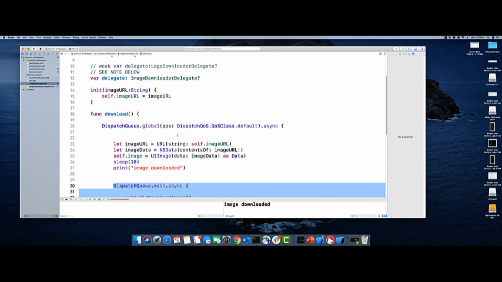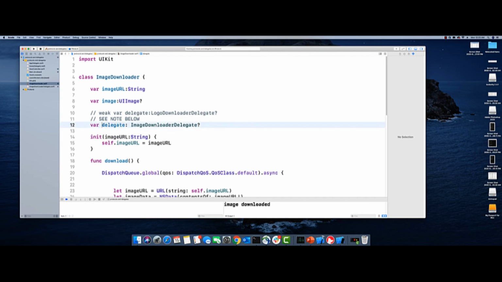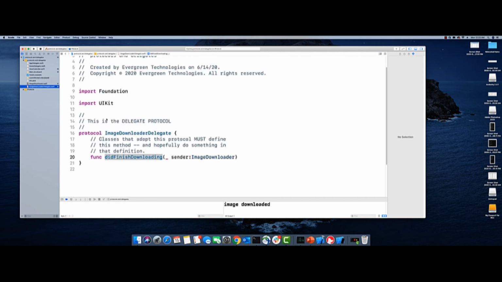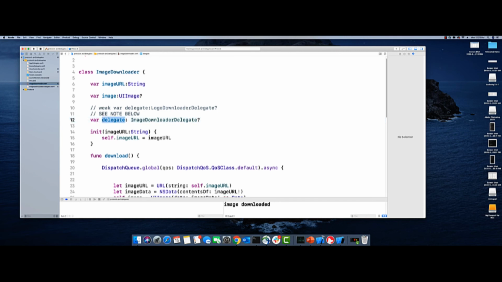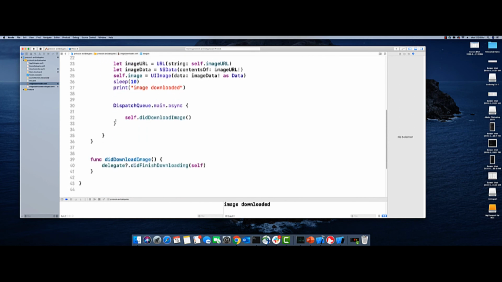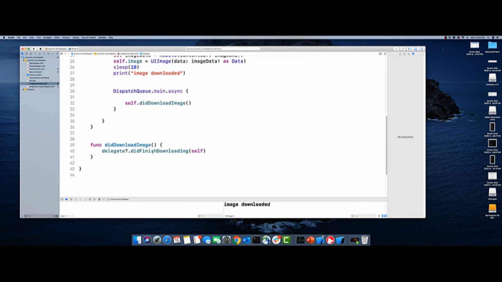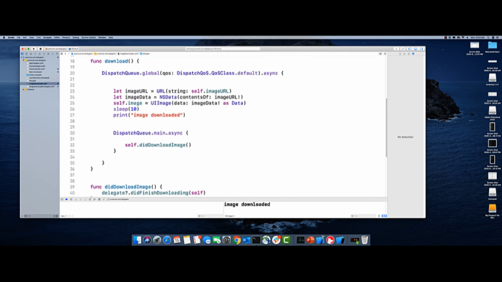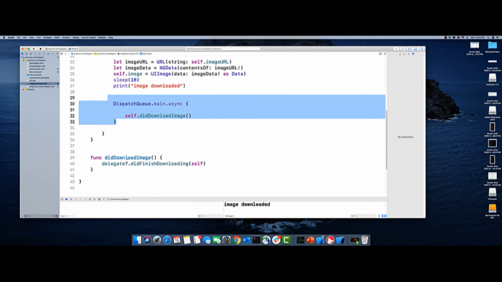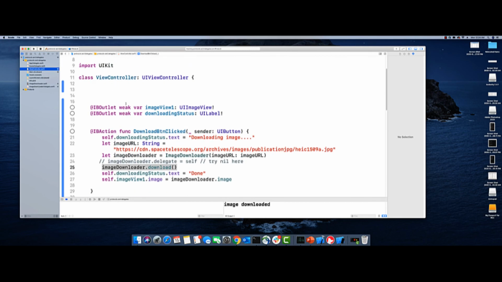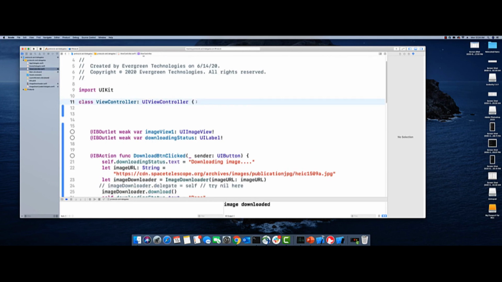So the function that we added was, we created an instance, we added a new protocol to notify. Then our image downloader is the publisher of that protocol, right? So we added a delegate, an image downloader delegate, and we are saying whoever wants to subscribe can subscribe to this delegate, and I'm going to fire that delegate's didFinishDownloading function once the image downloading is complete, right? At this point the image downloading is complete, and I'm going to call this function which will notify all the subscribers.